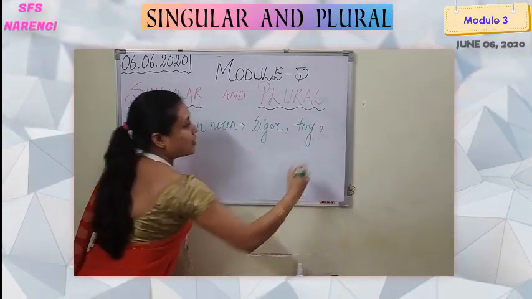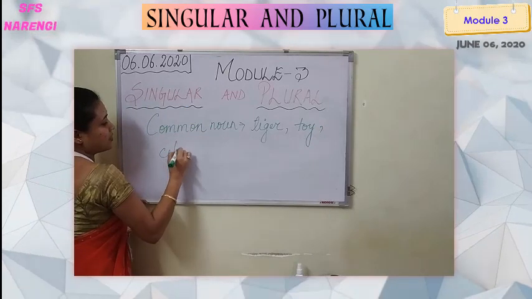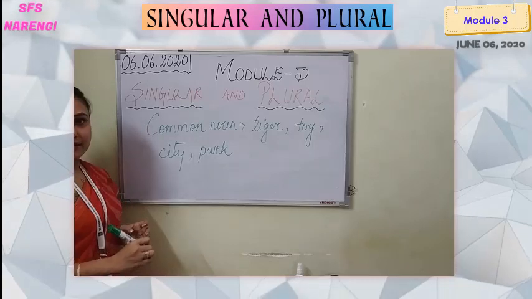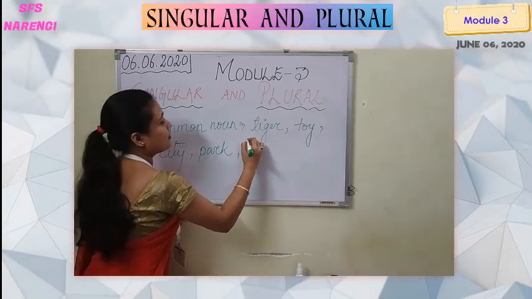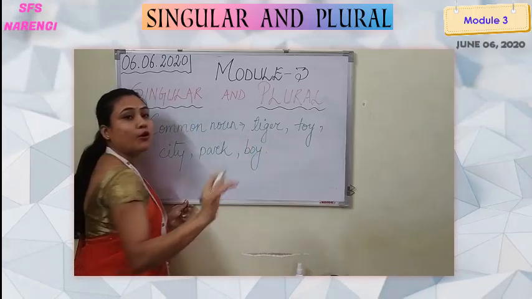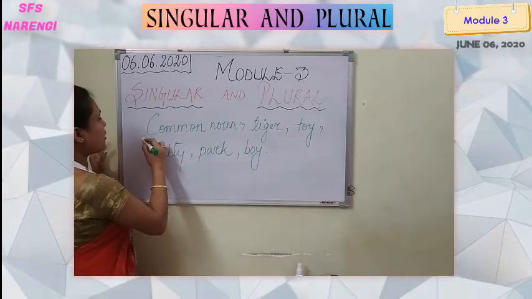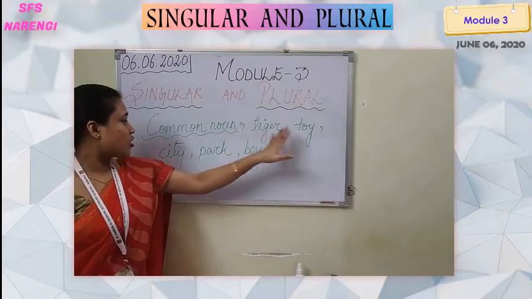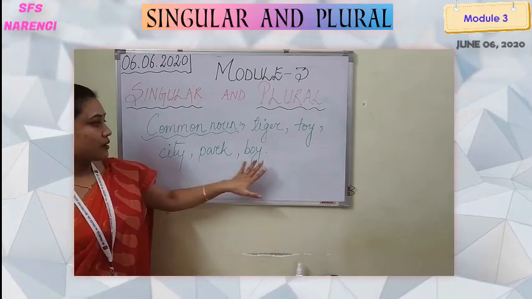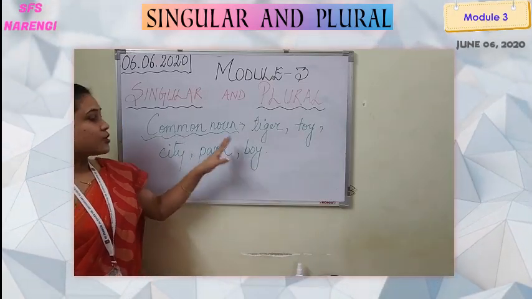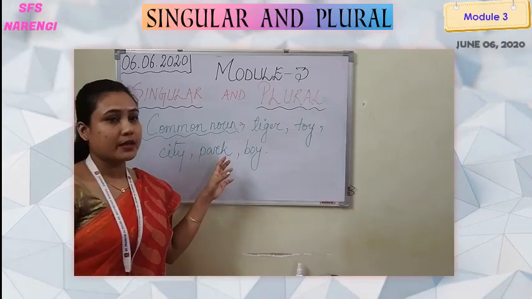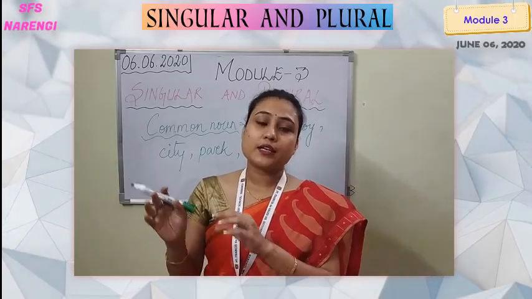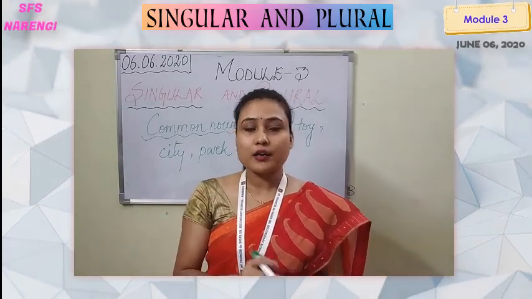Then place, suppose city or park. Person, boy. So we have sorted out here the common nouns like tiger, toy, city, park or boy. Now with the help of these common names, we can classify whether the noun is singular or plural.